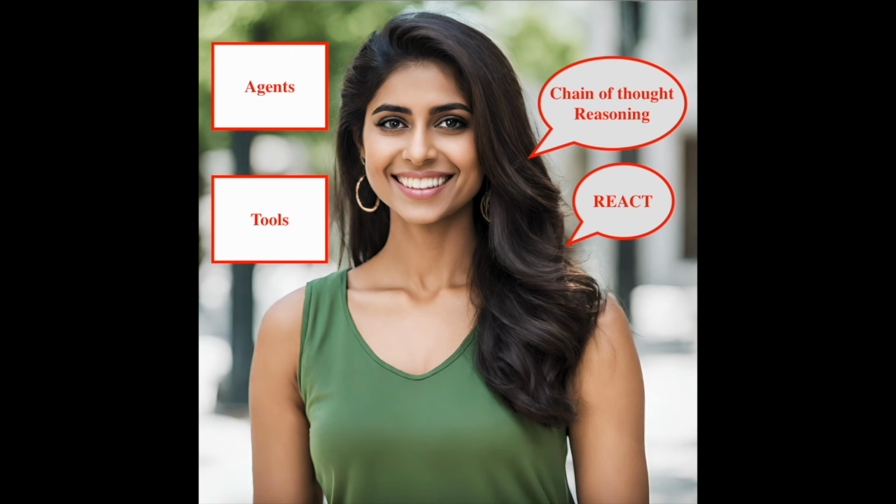For example, personal assistant: an agent that manages schedules, sets reminders, and answers queries by accessing calendar data and information from the internet. Customer support agent: an AI that handles customer inquiries by retrieving relevant information from a company's database and performing necessary actions like processing returns or troubleshooting issues.